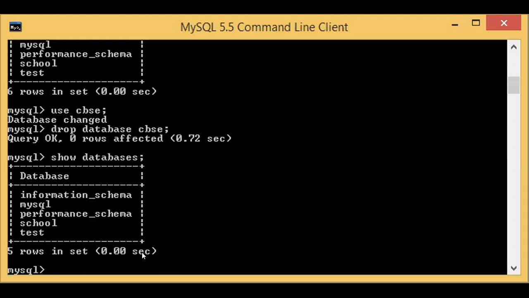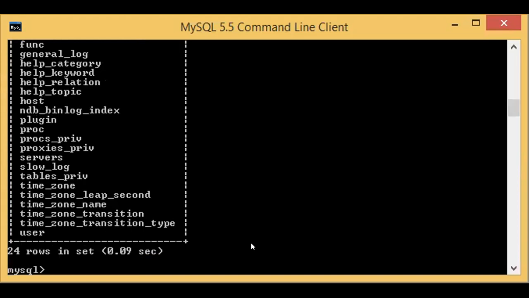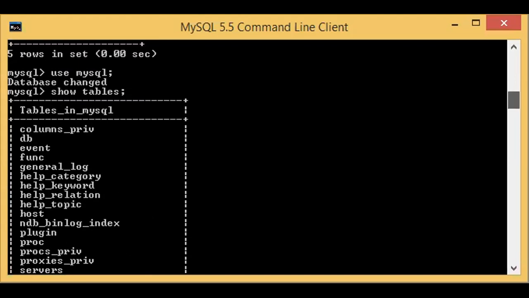Now I'm going to use another database, that is use MySQL, for selecting a database, and now I'm going to use table commands. The next command is show tables, that is, the tables available in this particular database, in MySQL. Show tables will give the list of tables available in the database. You see these are the tables available.